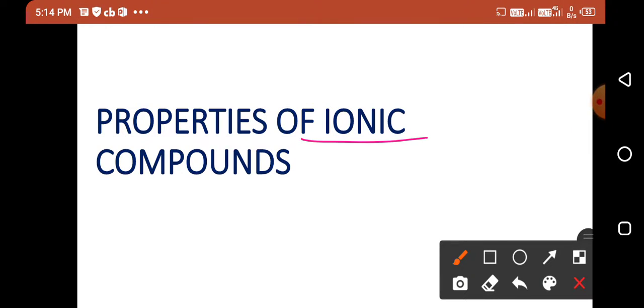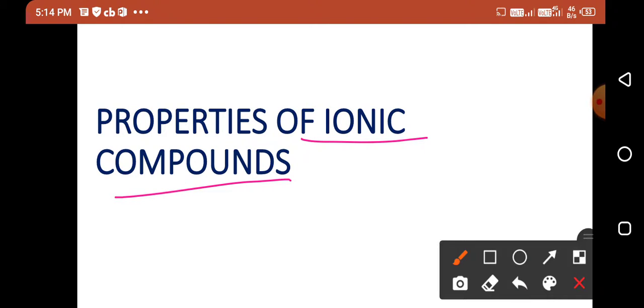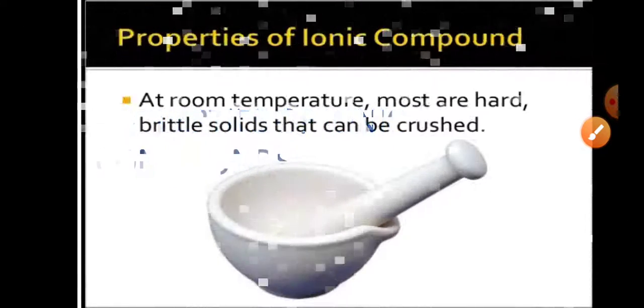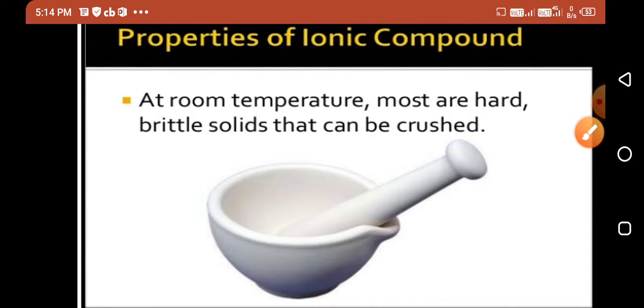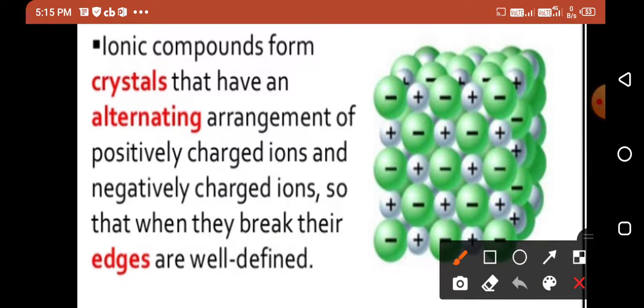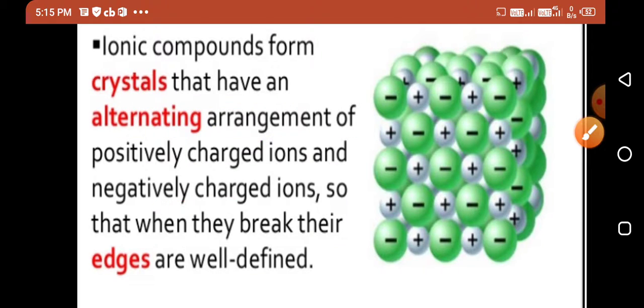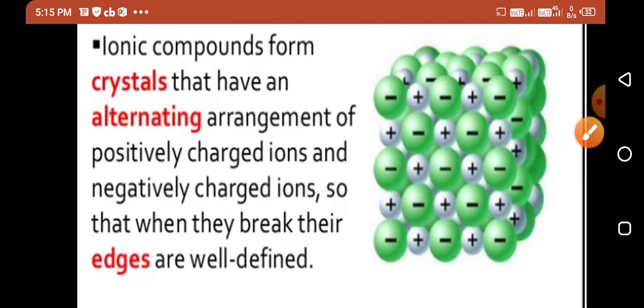Now properties of ionic compounds. At room temperature, ionic compounds are hard, brittle solids that can be crushed. Ionic compounds form crystals that have an alternating arrangement of positively charged ions and negatively charged ions, so that when they break, their edges are well defined.